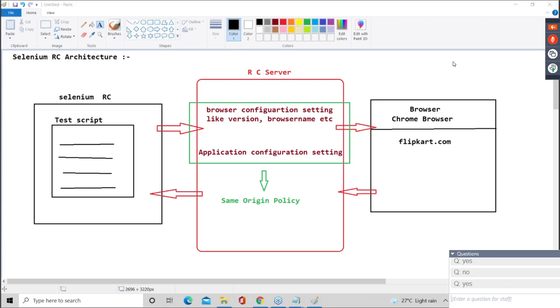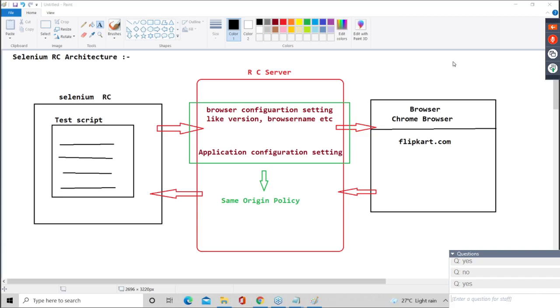Without it, nothing is working. And a secure application will not give its configuration setting. Means, can I say, guys, same origin policy got failed? Same origin policy will not be satisfied there. Are you getting my point? Because of this, a secure application cannot be automated.